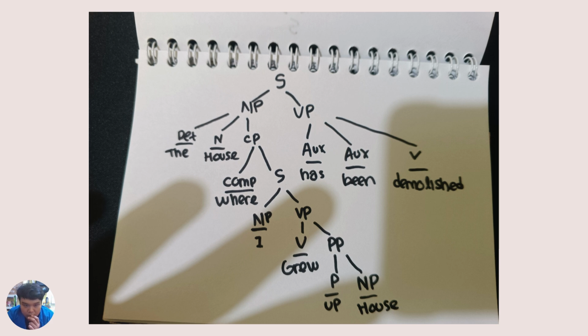And next we're going to go into the verb phrase section. We're going to go down into three parts, which is auxiliary and verb. The auxiliary is has, and the next auxiliary is been, has been, and the verb is demolish. So D as a determiner, house as a noun, where as a complement, I as a noun phrase, up as a prepositional, has as an auxiliary, been as an auxiliary, and demolish as a verb.